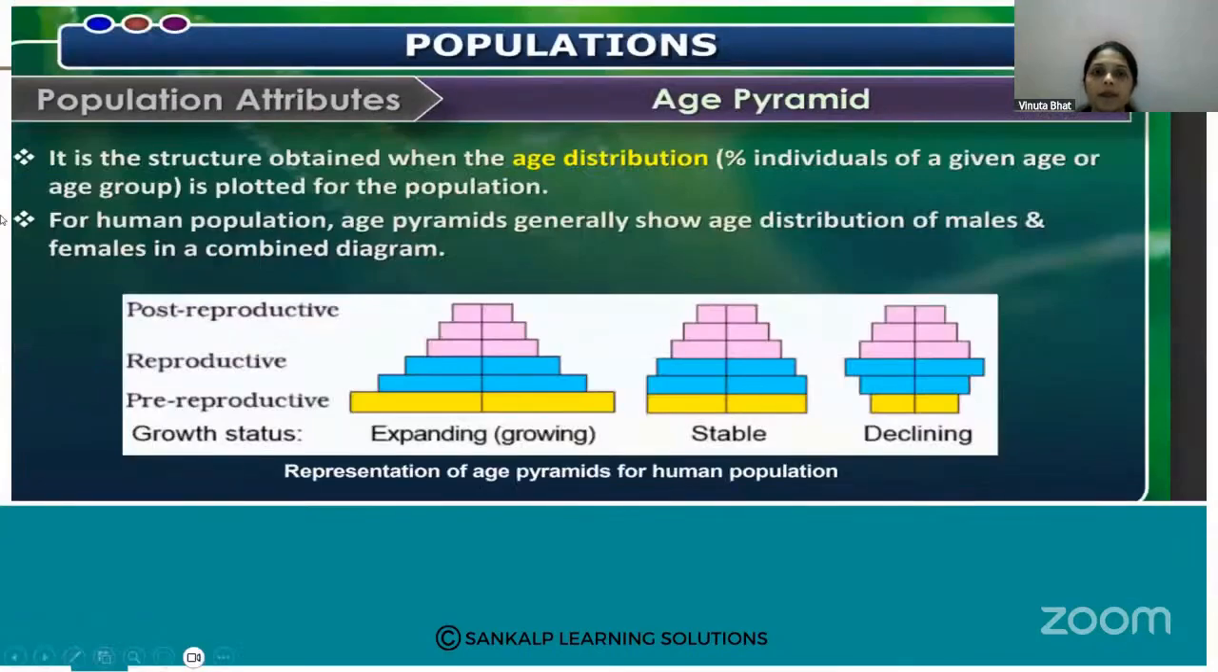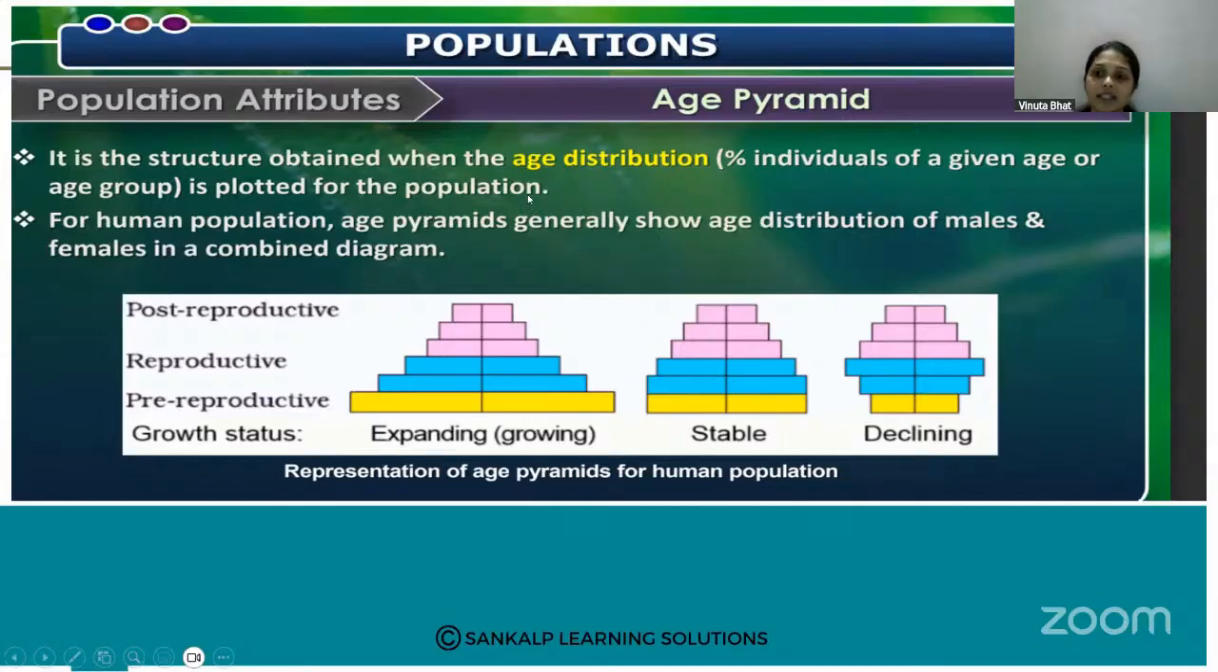The next population attribute is the age pyramid. You know that a population contains different age groups. For example, in a particular geographical area, a human population has individuals of different age groups, right? Some are children, some are adults, some are aged. So they have people of different age groups.